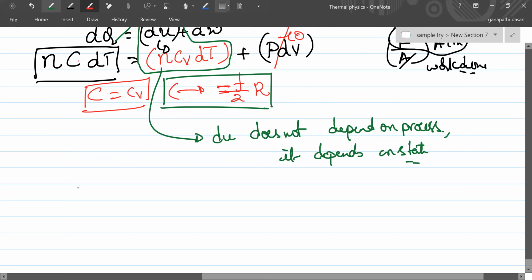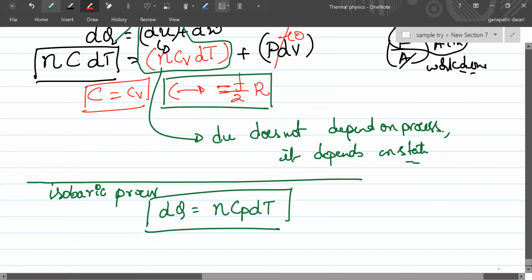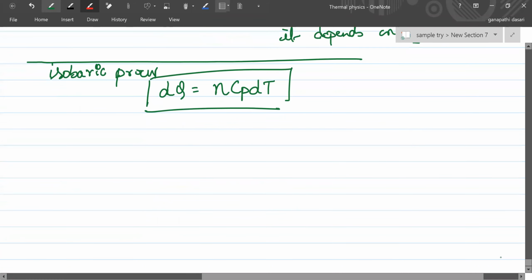Okay, then for the isobaric process, ΔQ is what? nCpΔT, right? I told you the C will depend upon the process. For the isobaric process, ΔQ is nCpΔT. So then we know that ΔU is nCvΔT. For any process, ΔU is nCvΔT, we can use.